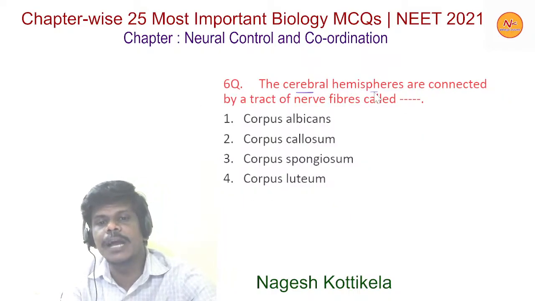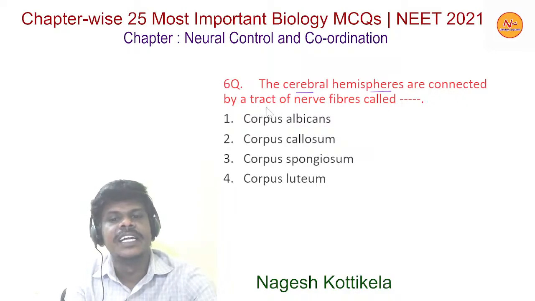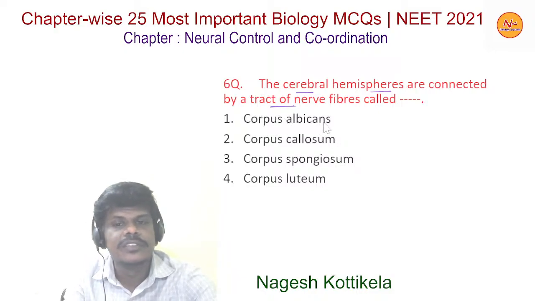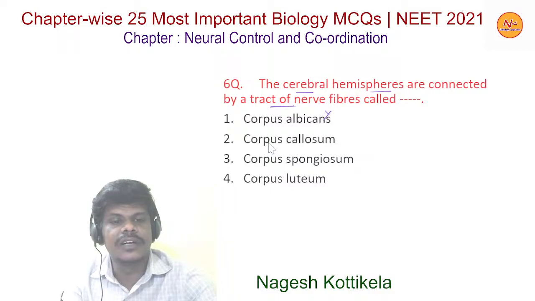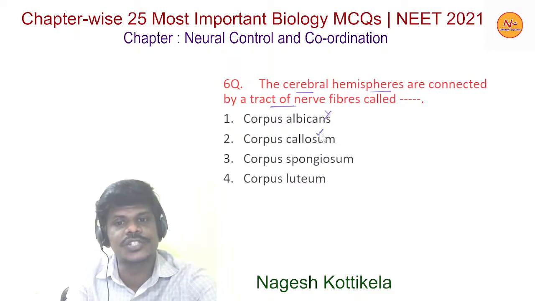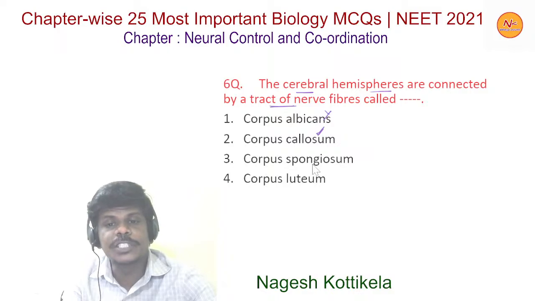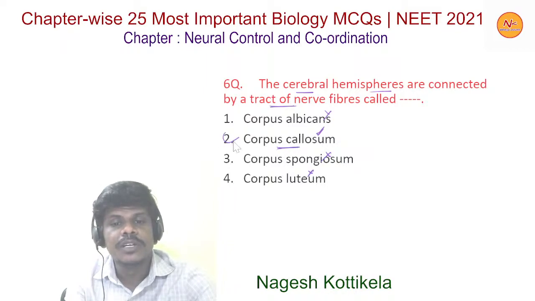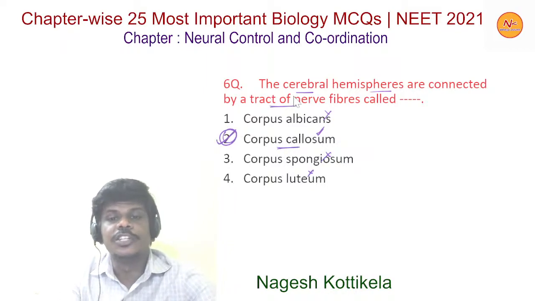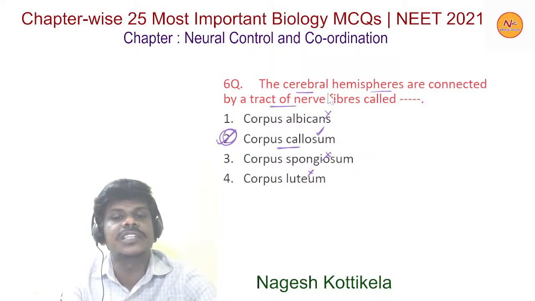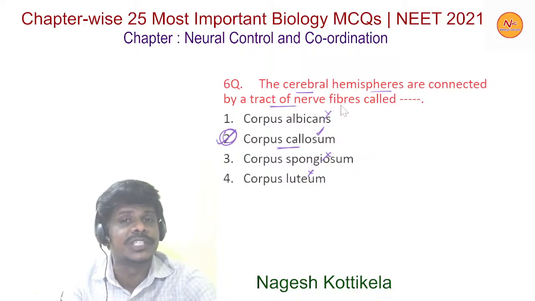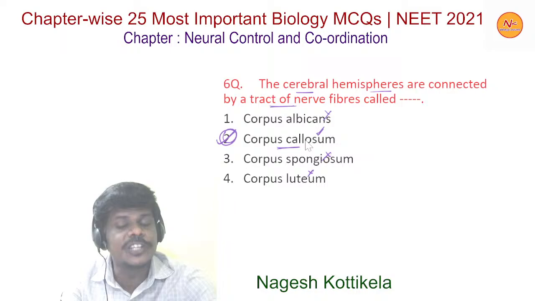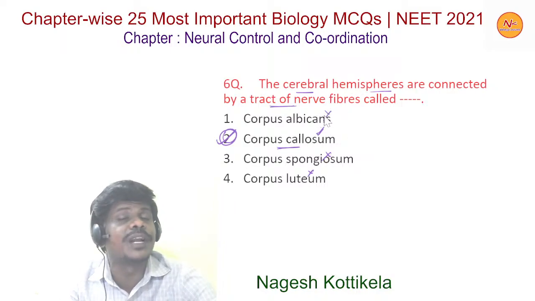The cerebral hemispheres are connected by a tract of nerve fibers called, option 1, corpus albicans. No, this is wrong. Next, corpus callosum. Yes, this is right. And the third, corpus spongiosum, is wrong. Corpus luteum is wrong. Here corpus callosum, the second option, is the right one. The cerebral hemispheres are connected by a band of nerve fibers, and that is what we call the corpus callosum. It connects the left and right cerebral hemispheres.